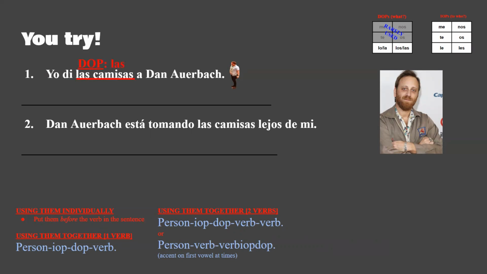Las camisas is the direct object because it is what? What did you give? And it's not always give, but that's a common thing. What did you give? The shirts. And we replaced them with las. See, that's why we have these tables. We replace them with las, not los, because it has to agree with it. And then Dan Arbach is the indirect pronoun. That's who you gave it to, and you would say le for him.